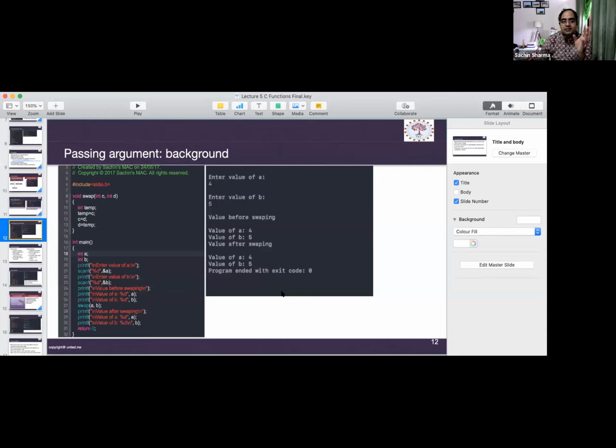C functions can only return one value, but you can return multiple values by using some important concepts. That we are going to discuss now, and we will come back to the same discussion here after completing a little portion of pointers.